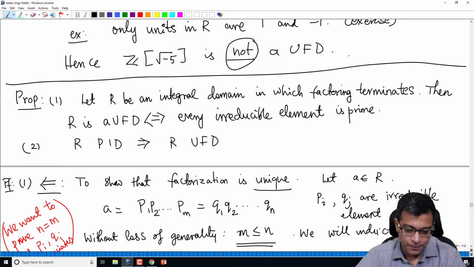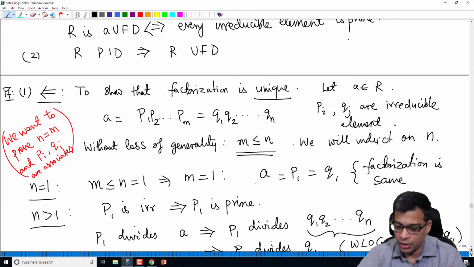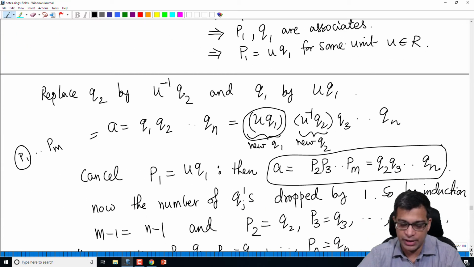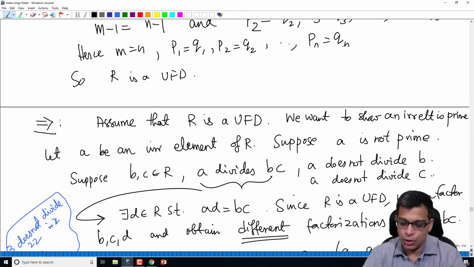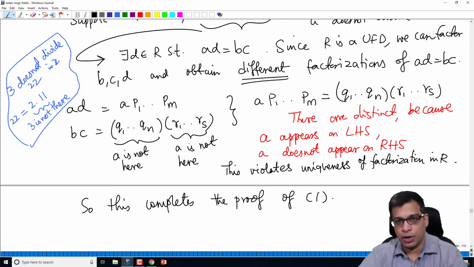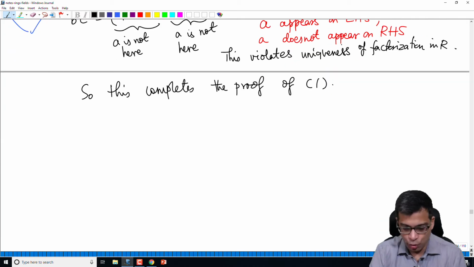We have said that if you have an integral domain in which factorization terminates, then to completely characterize UFDs we just need to check whether every irreducible element is prime. So R is a UFD if and only if every irreducible element is prime. We proved this first by assuming that every irreducible element is prime. We took two potentially different factorizations and showed that they are in fact the same. Then we assumed that R is a UFD, and showed that every irreducible element is prime by considering an irreducible element which is not prime and obtaining a contradiction. So that is the proof of 1.